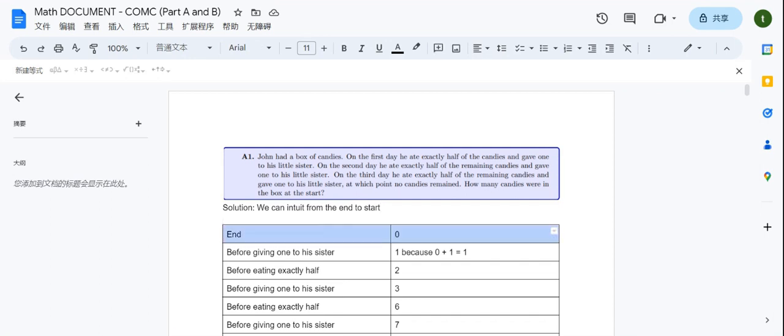Okay, so let's talk about how to do this problem. We know that in the end he has no candies, right? So the end is 0. Now let's think about it backwards, in the reverse order. So what is going to be the number of candies before he gives one to his sister? Well, it's going to be 1 because 0 plus 1 is 1.